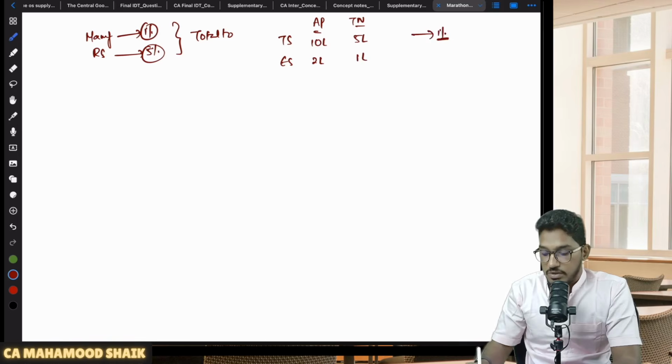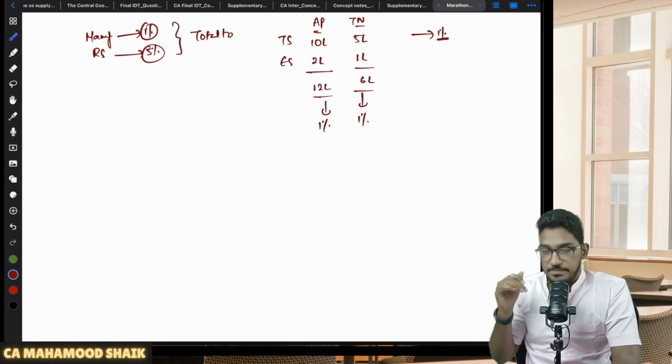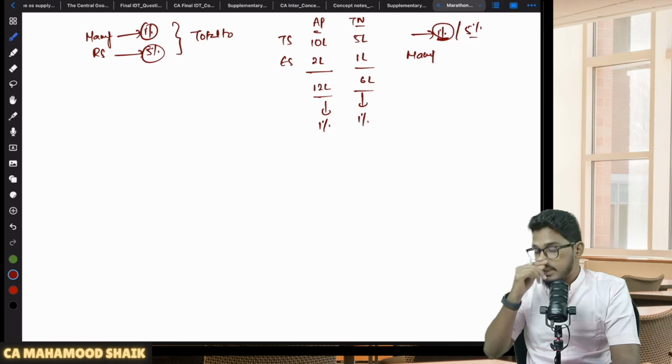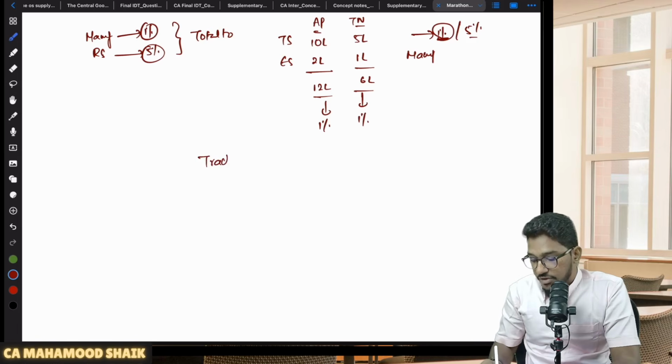1% of total turnover. So what is the total turnover of AP? 10 plus 2, 12 lakh. 5 plus 1, 6 lakhs. So on total, this 18 lakhs, on this 12 lakhs also he will pay 1%. On this 6 lakhs also he will pay 1%. On total turnover, if you are a manufacturer, you will be required to pay that 1%. Or if you are a restaurant service provider, you are required to pay 5% on your total turnover, including your exempt supplies.